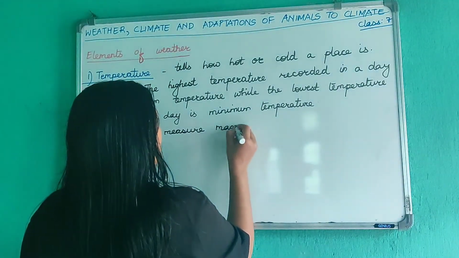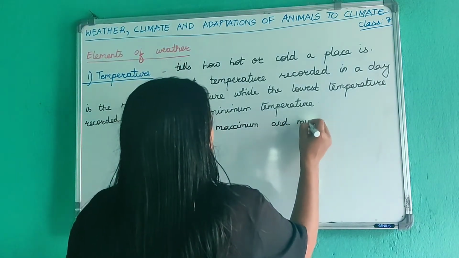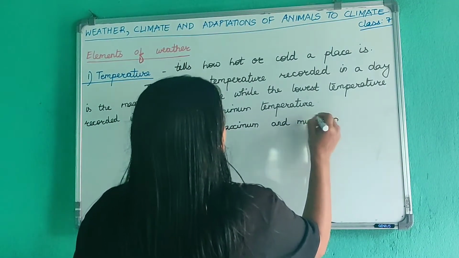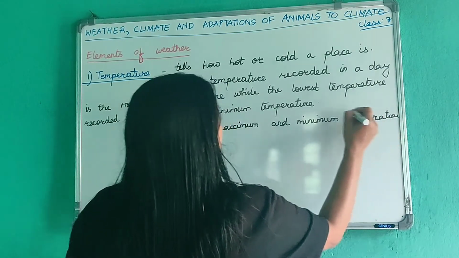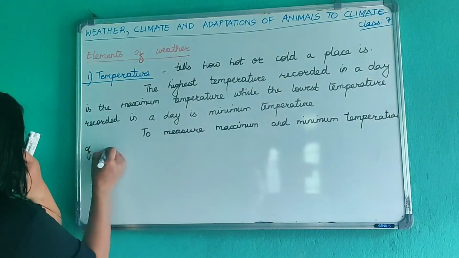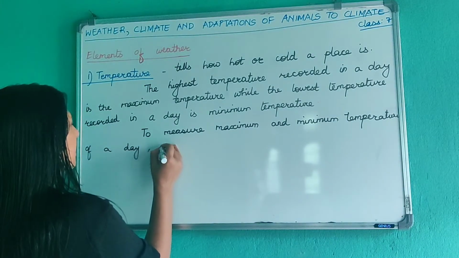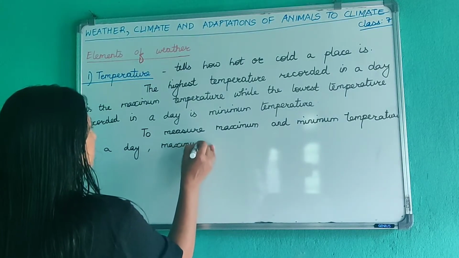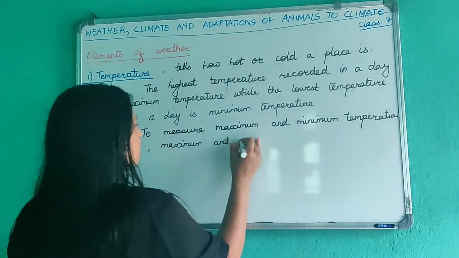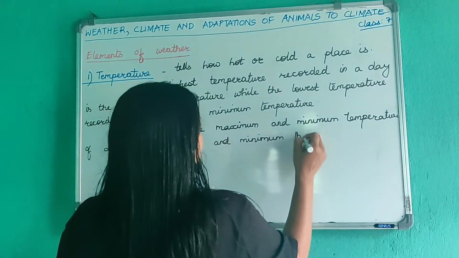To measure the maximum and minimum temperature of a day, a special thermometer is used that is known as the maximum and minimum thermometer.